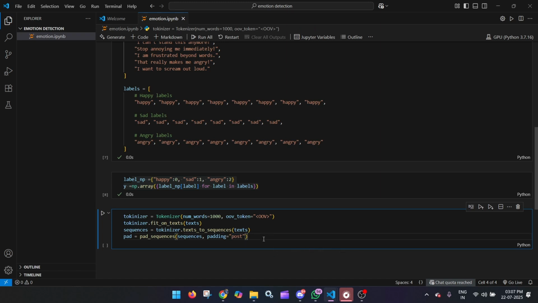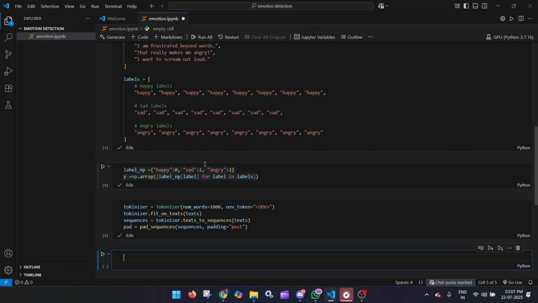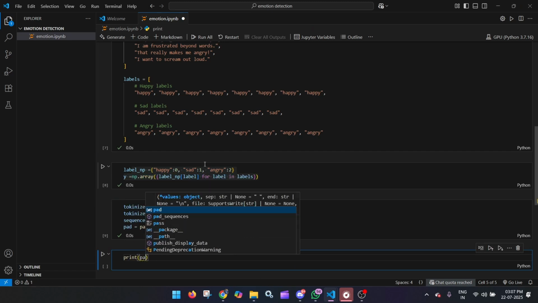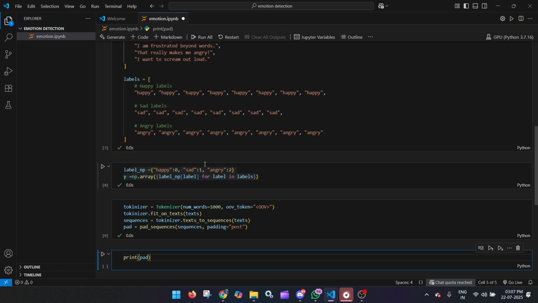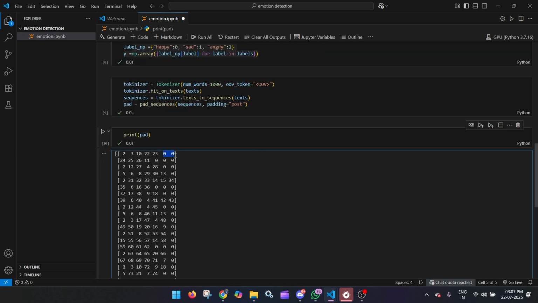So I will just run this thing. Okay, so it's actually done. Now for information on what the padded sequence looks like, I will just print the pad. Okay, let's write it. Now you can see what it actually looks like. All the empty spaces are already filled with zeros, and it's done by post.